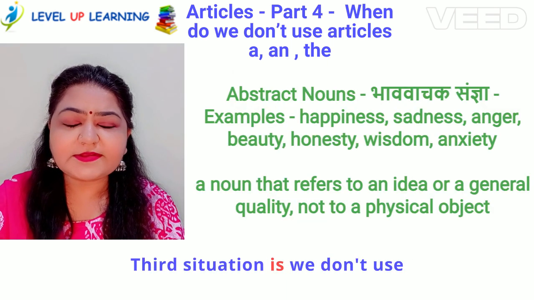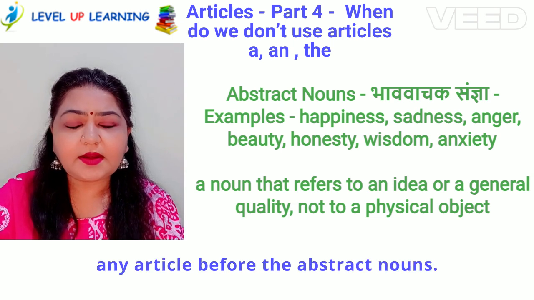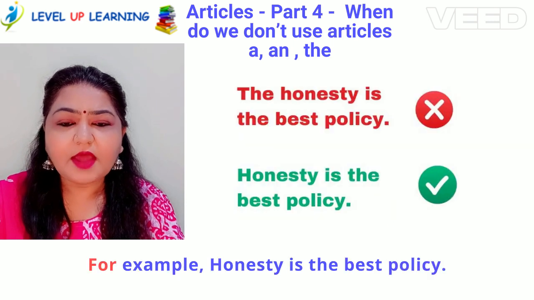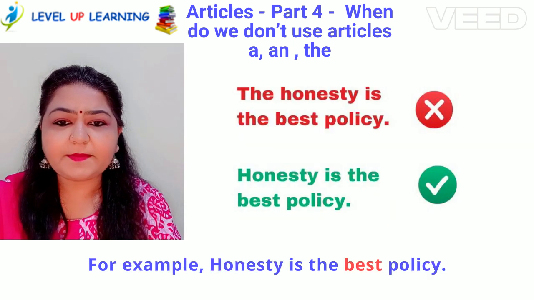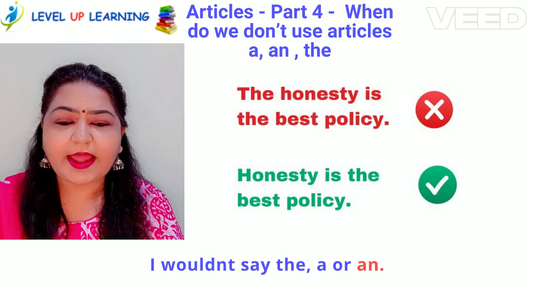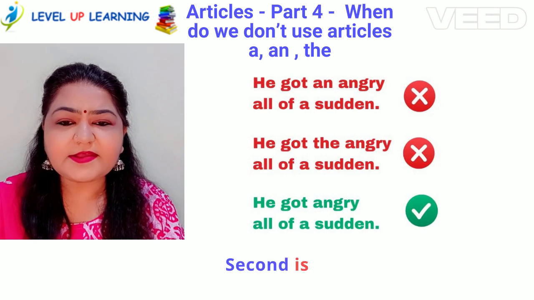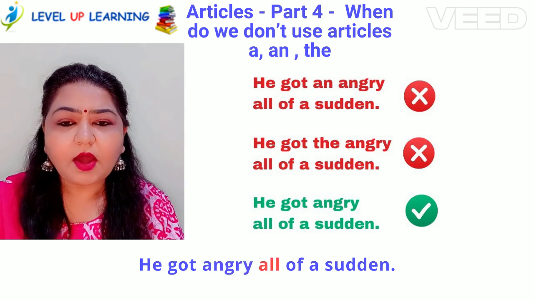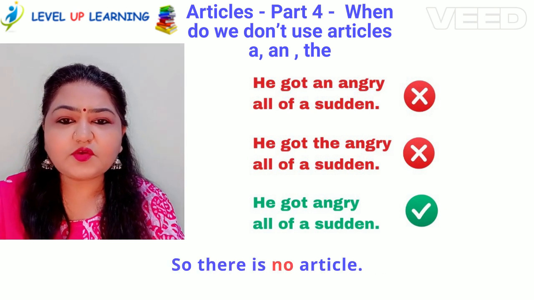Third situation is we don't use any article before abstract nouns. For example, honesty is the best policy. I wouldn't say the, a or an honesty is the best policy. Second is, he got angry all of a sudden. So there is no article.